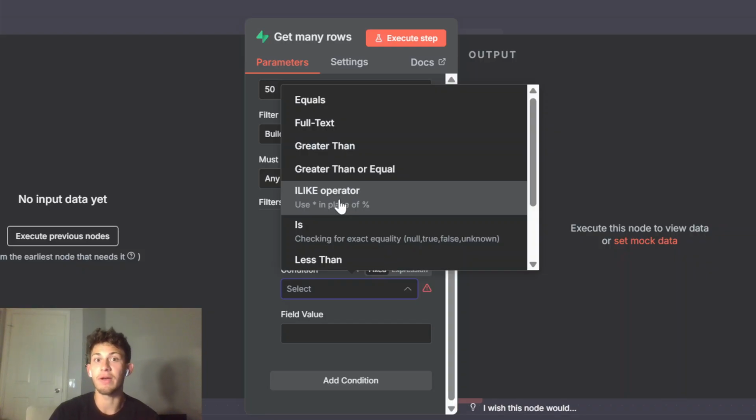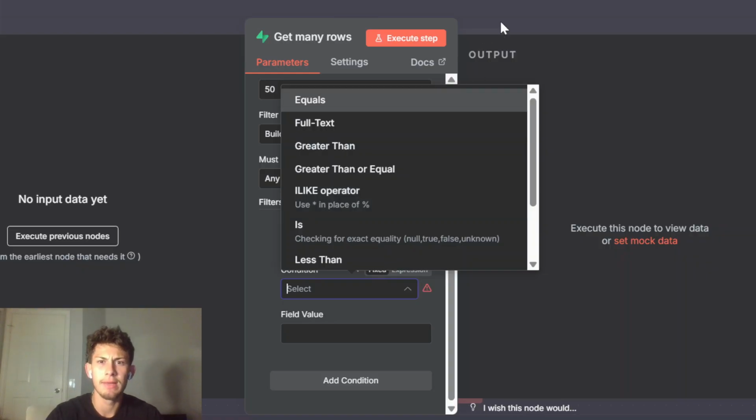We want more of a fuzzy search, like if the name is close to this name. For example, one of the names in the Supabase was Zina, Z-I-N-A. And when you talk to the AI, it sent the name Z-A-I-N-A. So this ilike operator is not going to match them because the strings are different, because there's an A present in one and not in the other. It's just checking if you lowercase both of them, are they the same string? Basically, we want it to catch if the name is very close to the name we want, or the name that's present in our Supabase. Hopefully that makes sense.